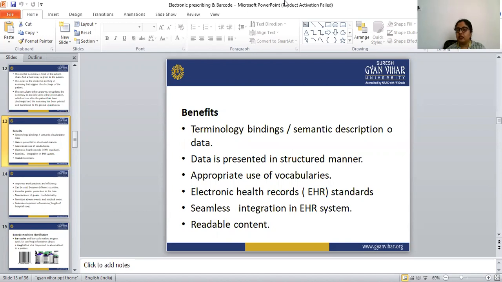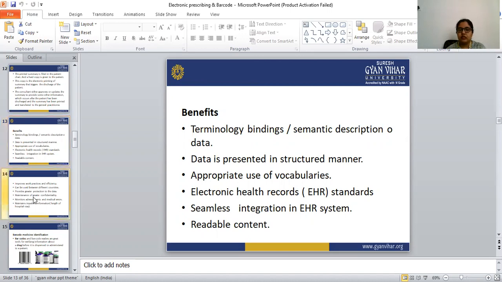The electronic health record standard is followed by the electronic discharge system. Seamless integration in the EHR system is also possible with its help. Readable content: since all the things are done with the help of the computer, the content is readable. So readable content is present in the electronic discharge system.